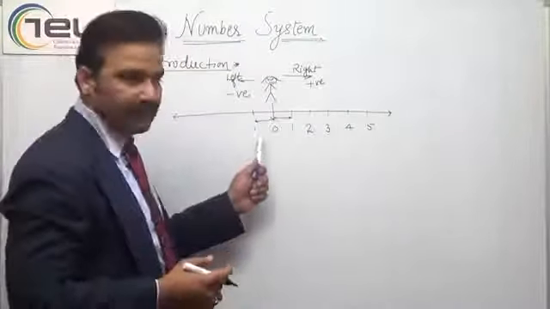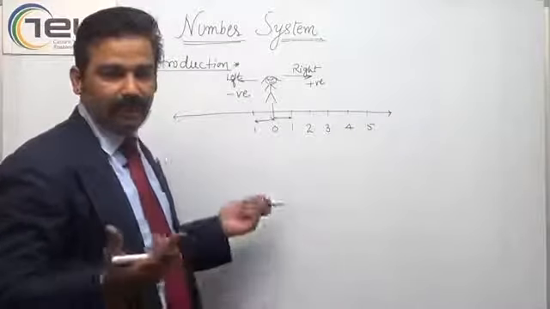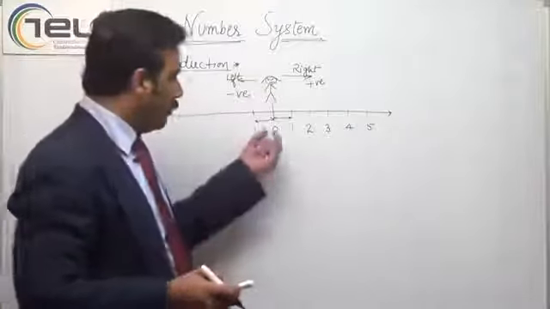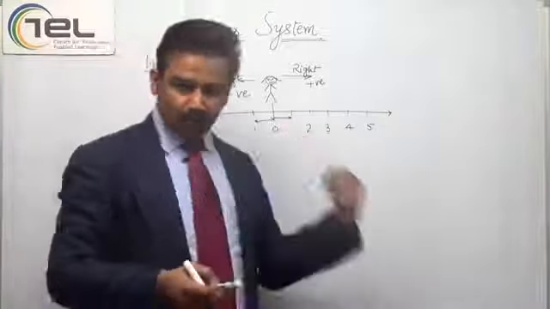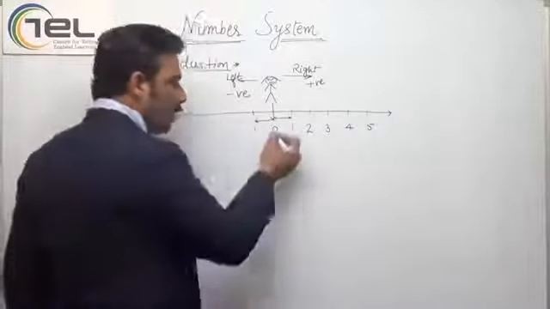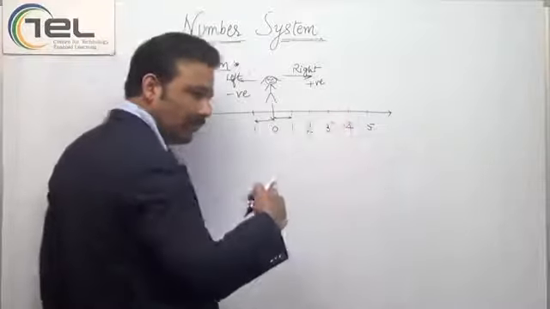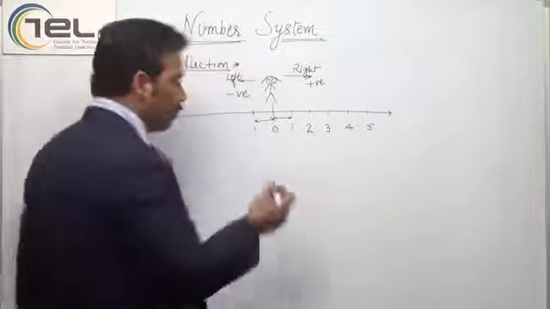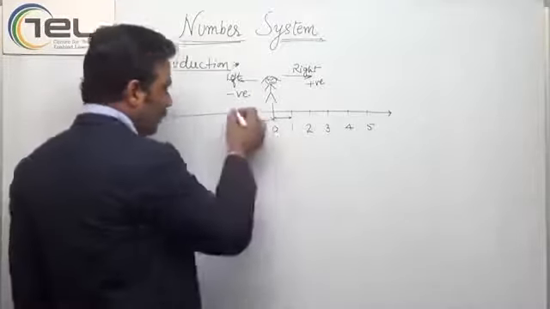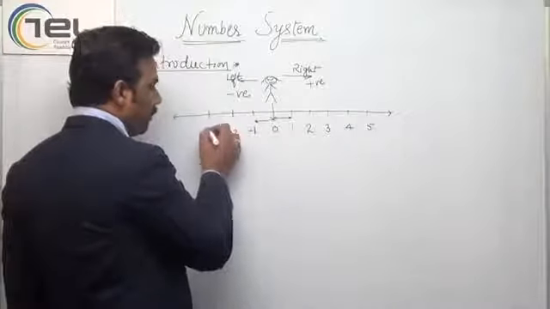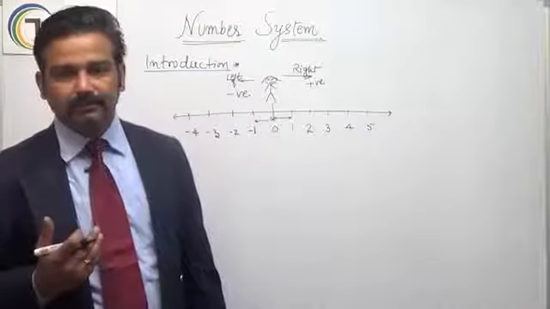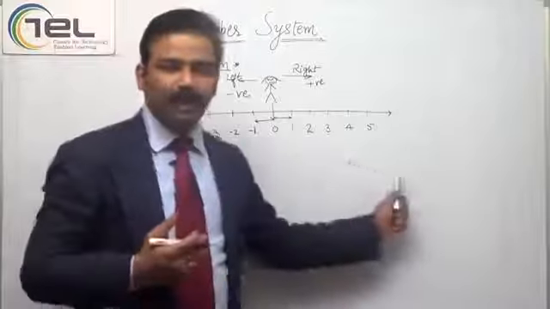But what is the difference between this and this? It is not looking any different. I am 1 unit far from 0. So where am I? Am I on the right side? Am I on the left side? I do not know. So to distinguish these two things, I put a negative sign here. The same -2, the same -3, same -4, and so on. So this is the way in which we have to represent them.